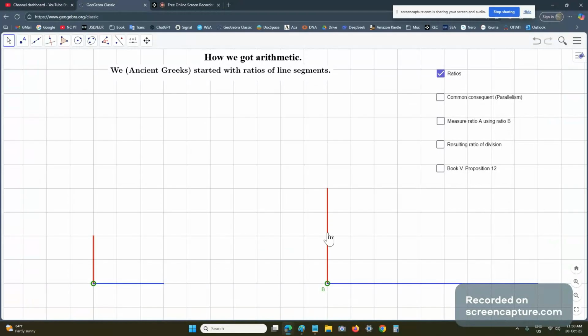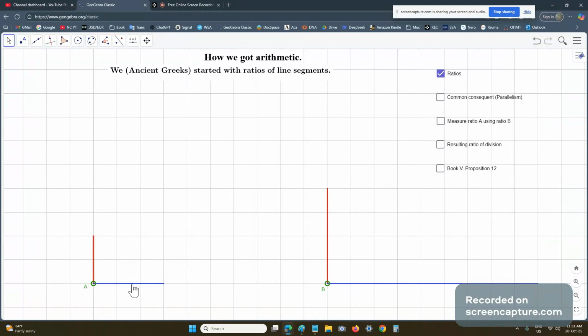Supposing two people came to you, one with ratio B and one with ratio A. You may think that this one is longer or this one is shorter, but you don't really know until you know what they're referring to. The consequent helps you understand what this red line means. That's why you need ratios.